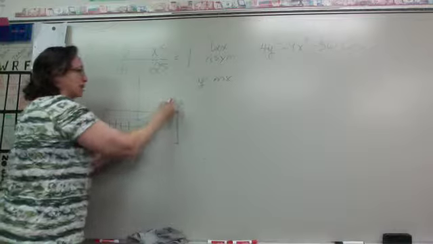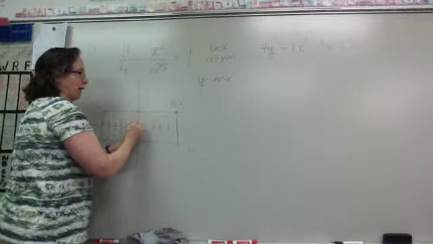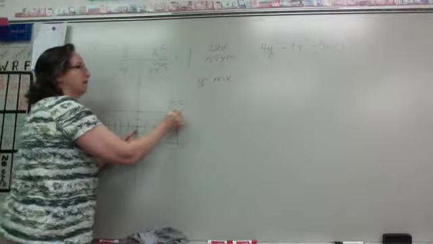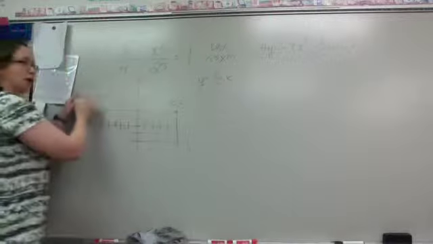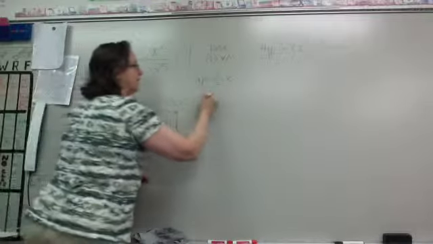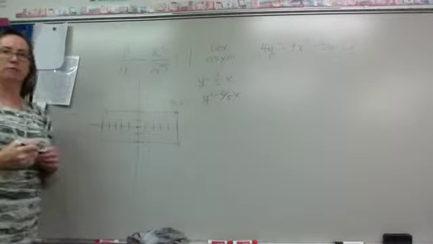So what is my slope of my line? If this is 0, 0, then I'm going up 2 over 5. So my slope is 2/5. And this slope is just negative 2/5. So I have to name my two asymptotes.